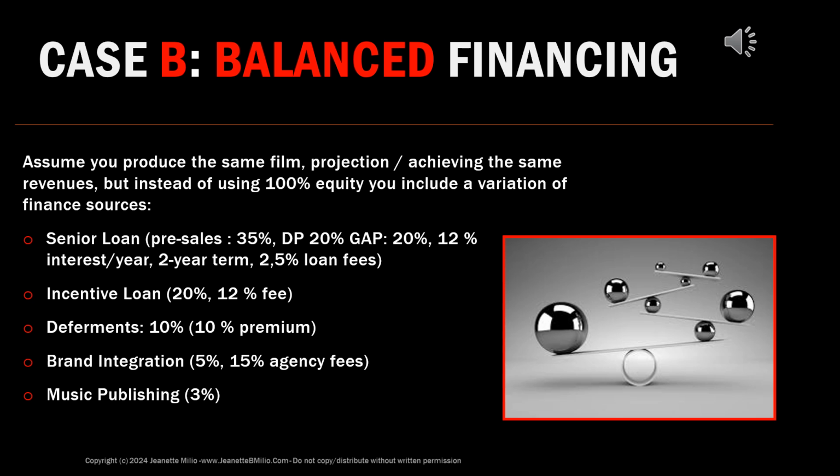And then the bank will also charge a loan fee in our situation here. So for this example, we're going to assume that the bank will charge the loan fee and the interest for 2 years. This is normal. Sometimes banks charge it for 1 year, sometimes banks charge an interest reserve for 2 years. So in our case B scenario, we're going to have a pre-sale loan for 35% of the budget, we're going to have a gap loan for 20% of the budget, and we're going to have interest charged for the 2-year term plus a loan fee.